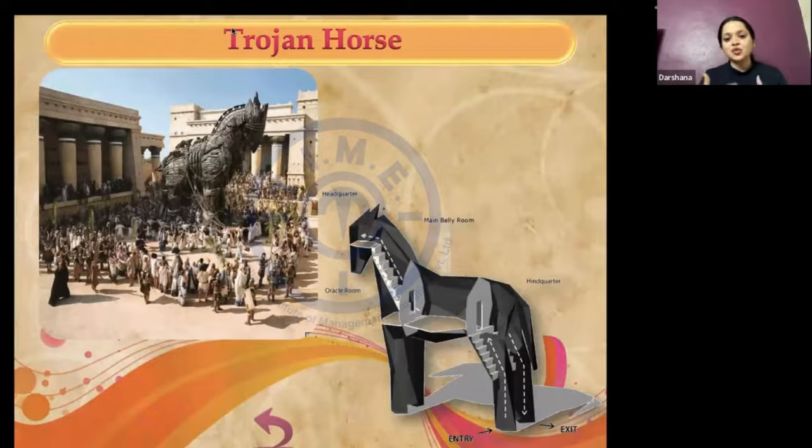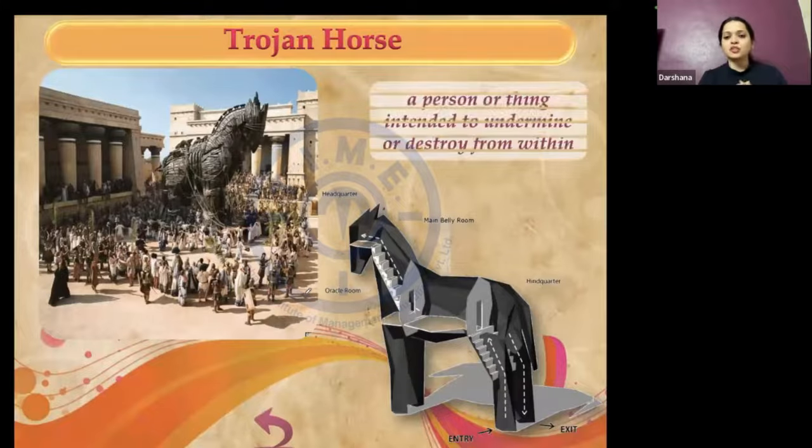So when I say Trojan horse, it means an act of perfidy, something that is going to deceive you, is a Trojan horse. Okay, so that is where the term or the expression Trojan horse comes from, a person or a thing that is intended to destroy you, right, from within. Correct. So that is essentially the meaning of the word Trojan horse.